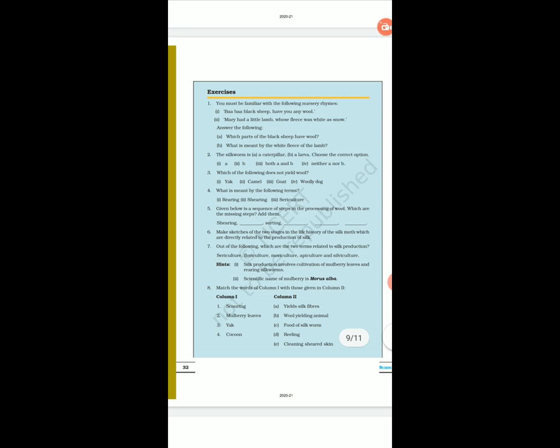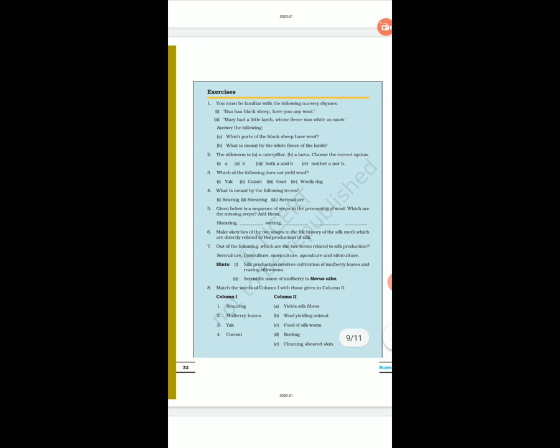Which of the following does not yield wool? Yak, yes, it gives wool. Camel also gives. Some kind of goat also gives. Dog, woolly dog, does not yield wool. Answer is the fourth option, woolly dog.